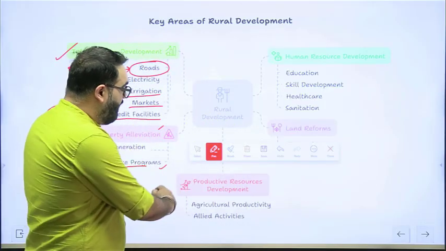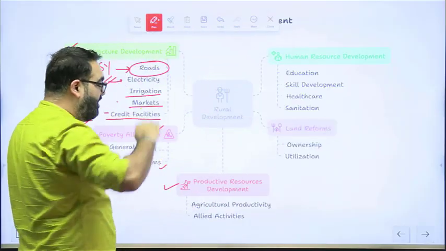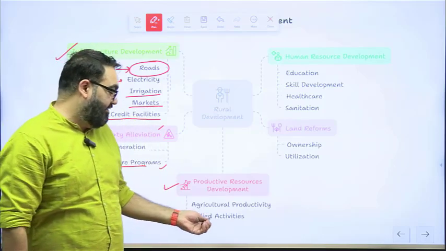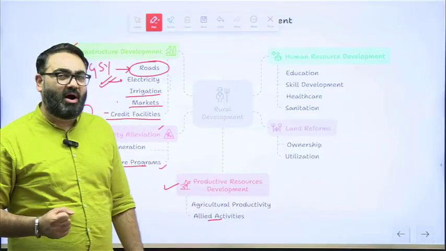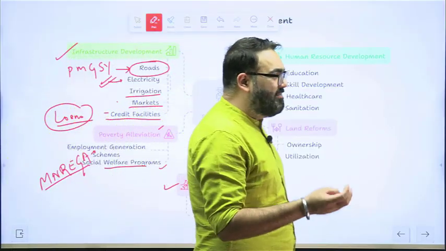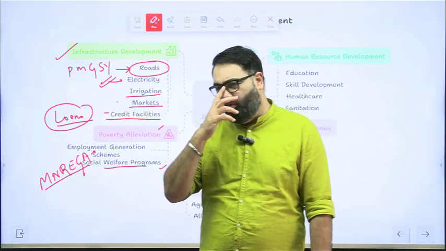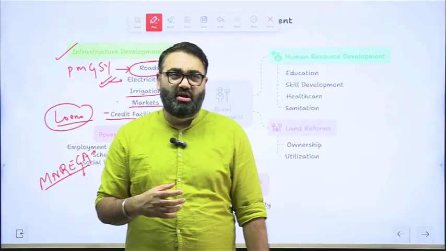Other areas include productive resources development, which means focusing on improving agricultural productivity. The government is also pushing farmers towards allied activities, meaning something related to agriculture and not a core part of agriculture. Animal husbandry, fisheries. India has been focusing a lot on fisheries.